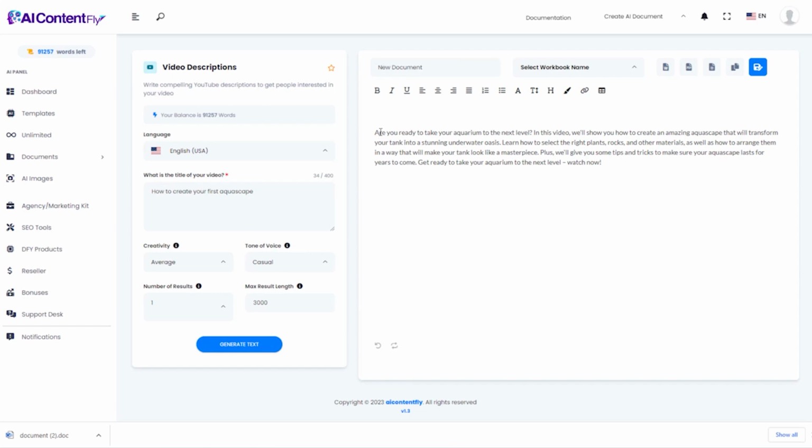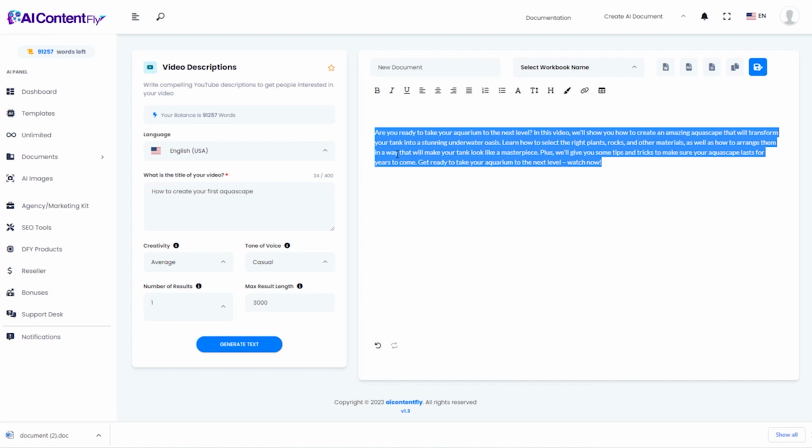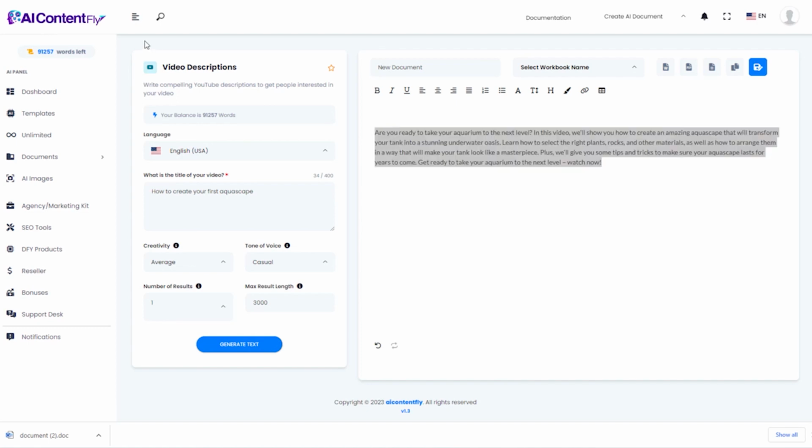Are you ready to take your aquarium to the next level? In this video, we'll show you how to create an amazing aquascape that will transform your tank into a stunning underwater oasis. Learn how to select the right plants, etc., etc. I'm going to go ahead and copy that because we're going to use it again in a moment.